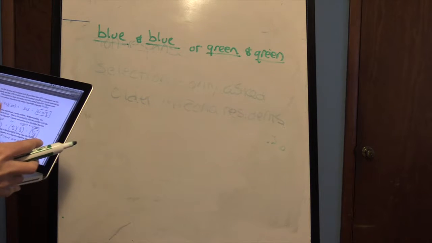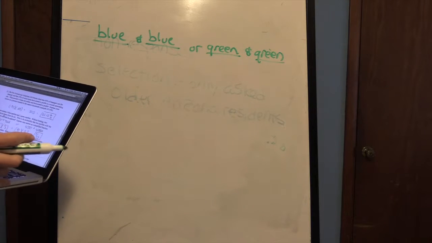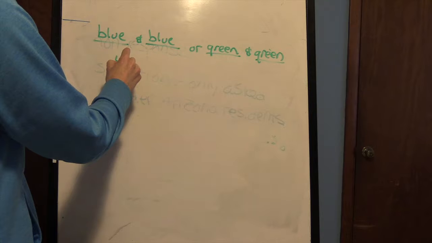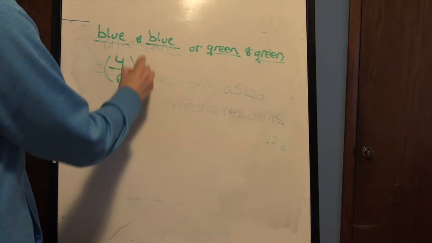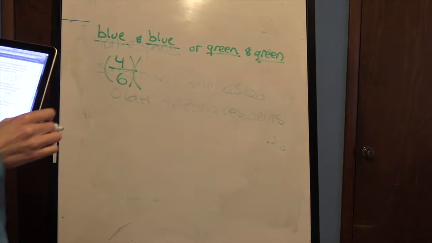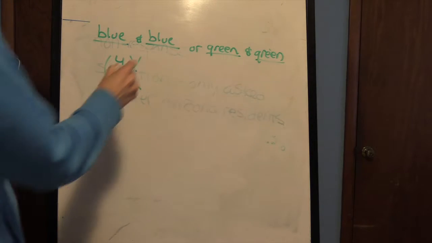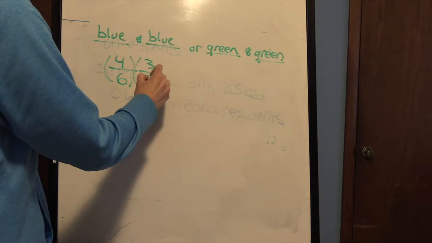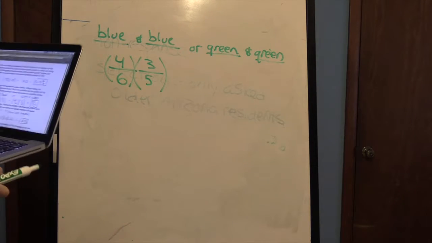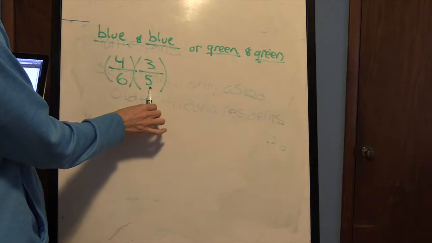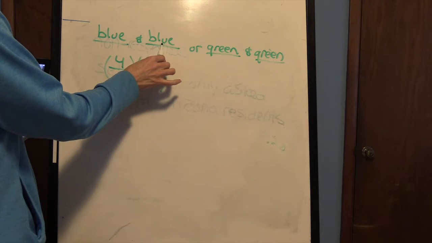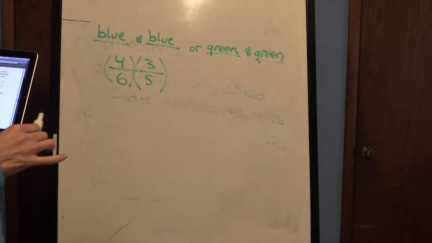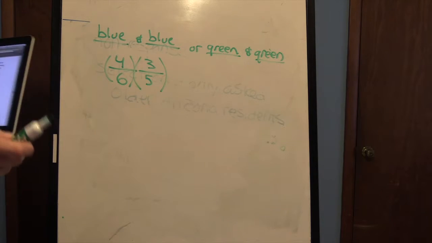So in the first case, there are four blue marbles, and there are 6 total marbles. But now, once we've chosen the first one to be blue, now there are only 3 blue marbles, and there are only 5 marbles in the jar. So you've got to make sure that, again, the second one is a conditional probability. So what's the probability the second marble is blue, given that the first marble is blue? Well, again, now my probability is only 3 out of 5.